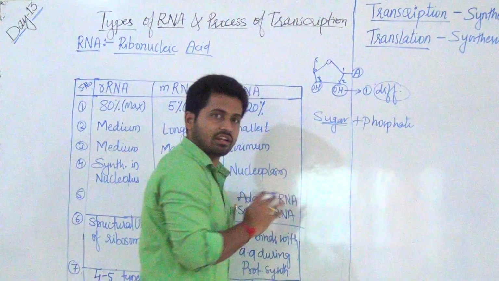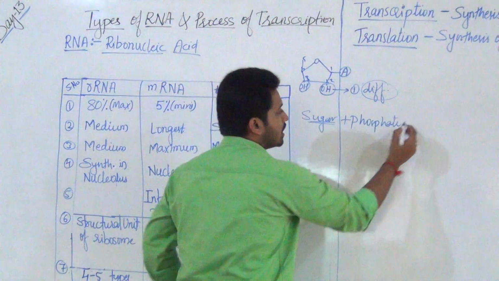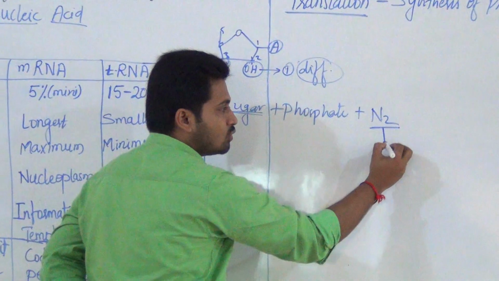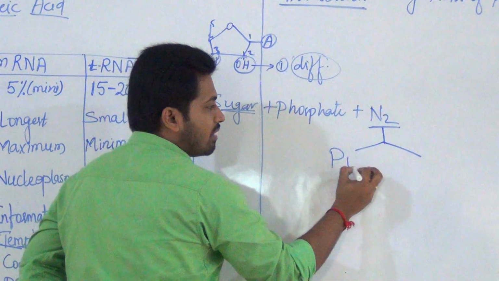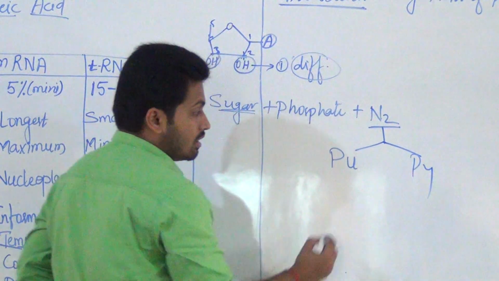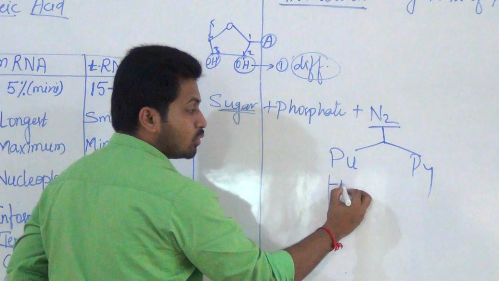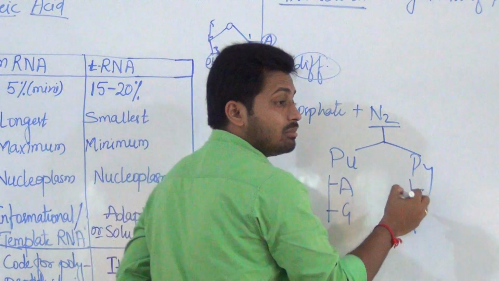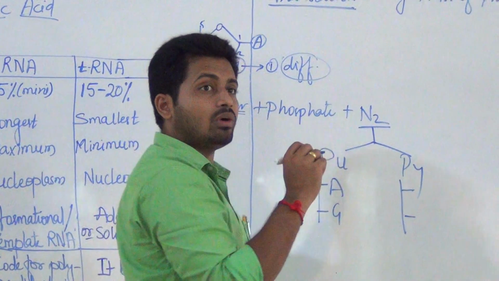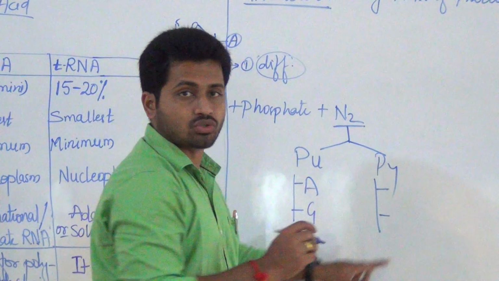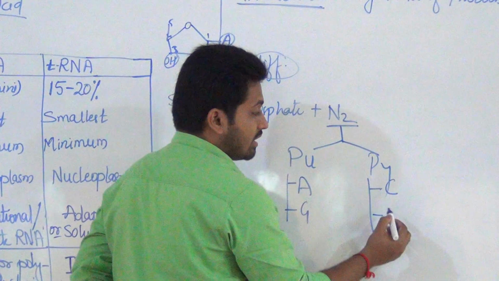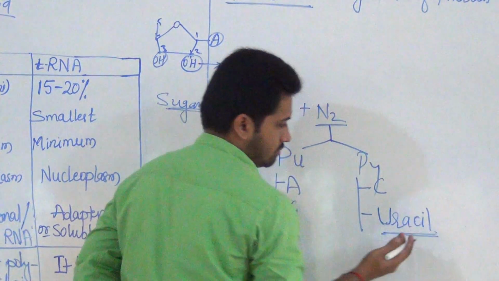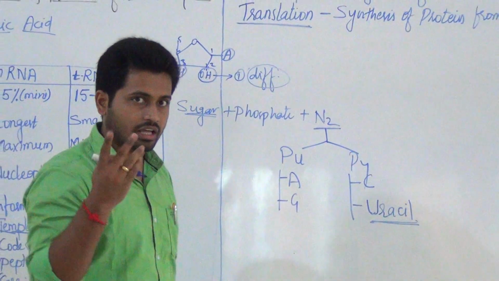That is the chemistry of RNA I am discussing. What is it composed of? Next, the nitrogen bases. Coming to the nitrogen bases of RNA, you know already very well, they are made up of purine and pyrimidine. In RNA, what are the purines? Adenine, guanine. Here it is a change. What are the pyrimidines in RNA? In DNA it was thymine and cytosine. Here cytosine is there, and instead of thymine, here is uracil. We discussed this also during the difference between DNA and RNA part.